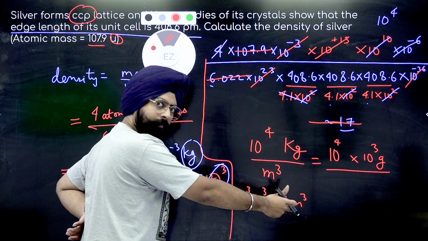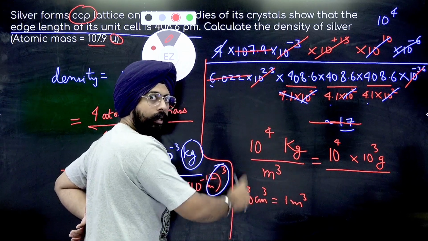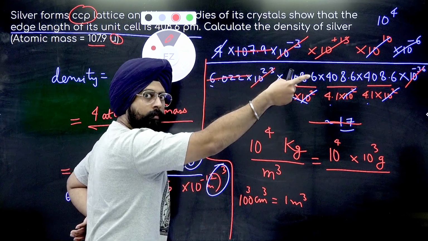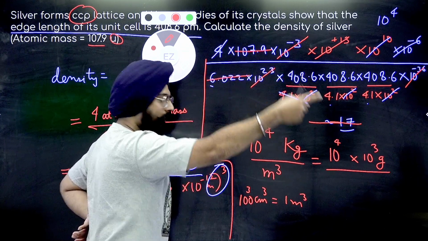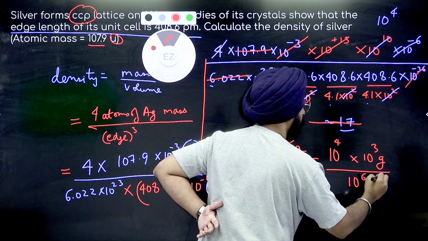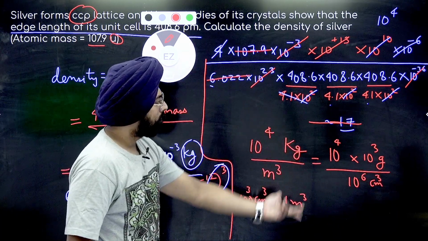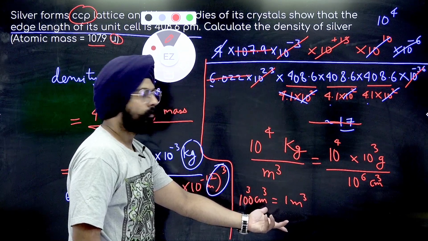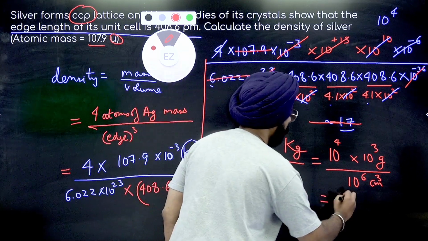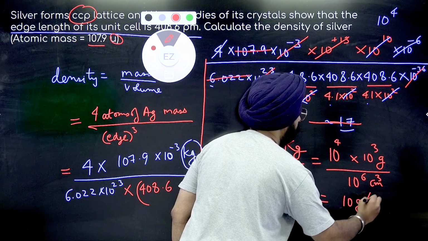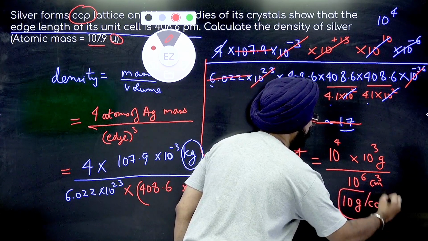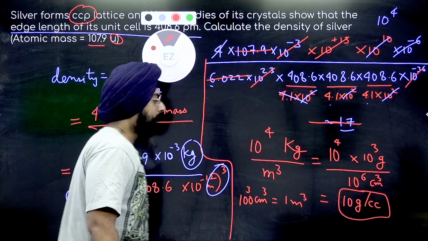Very simple, right? 100 cube will be how much? 10 to the power 6, right? Cool. How much is left? This is equal to 10 grams per cubic centimeter. cc and centimeter cube, same thing.